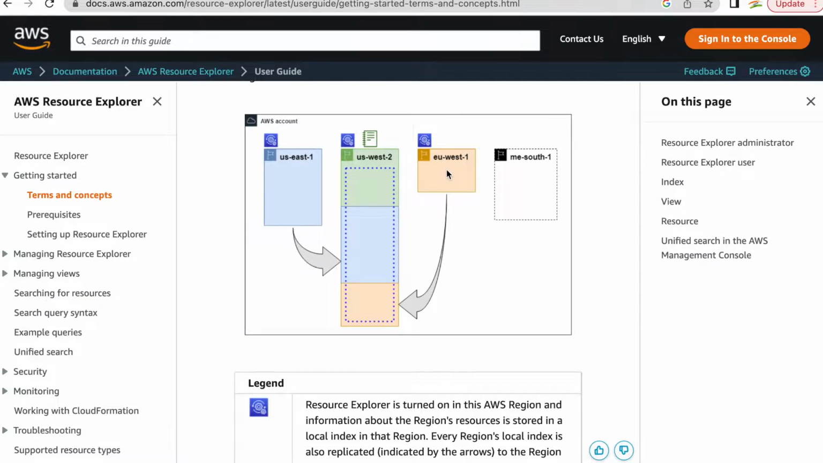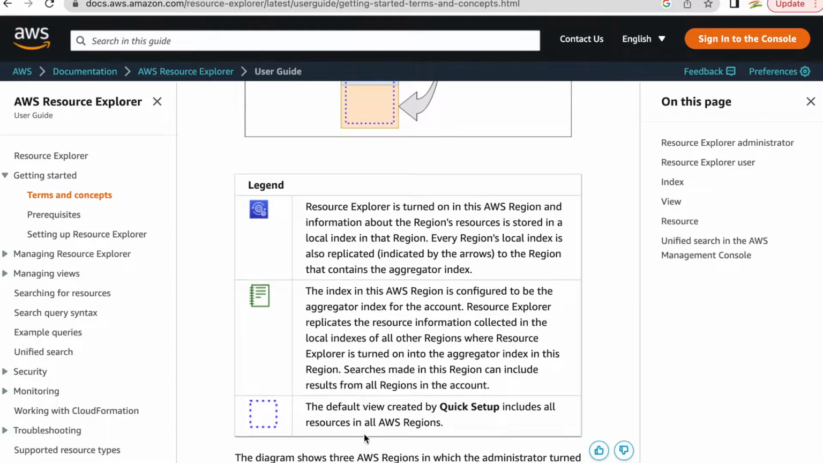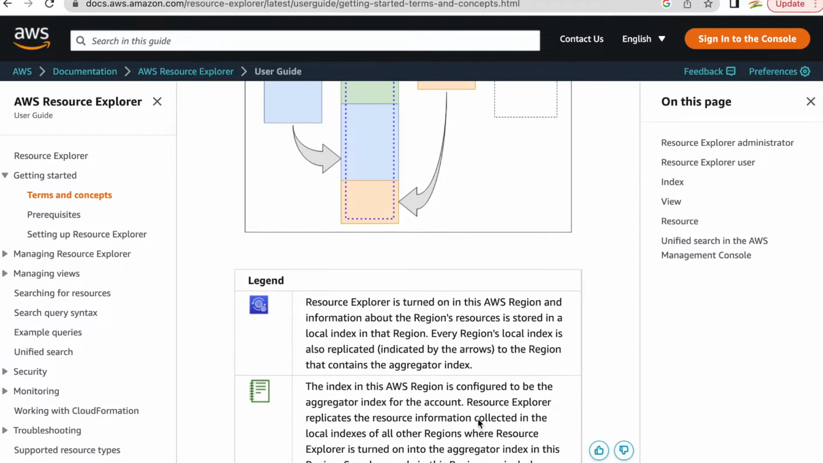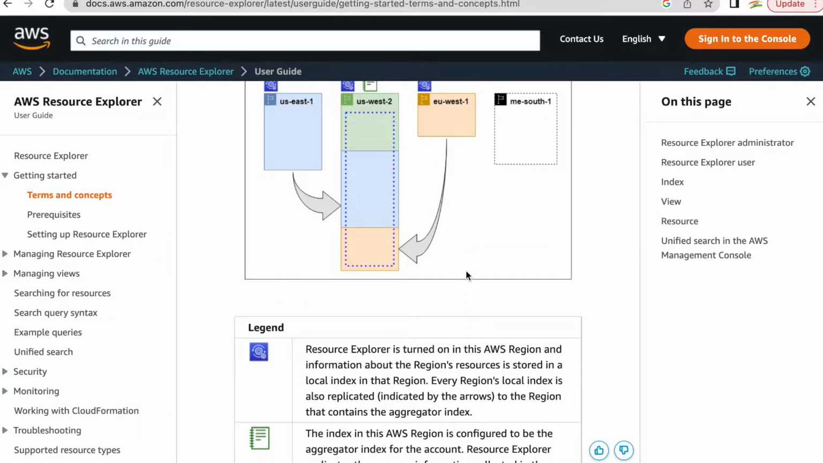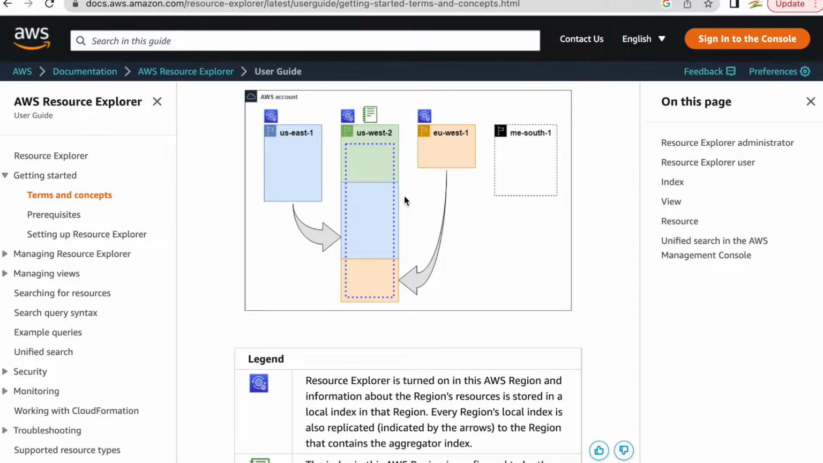So whenever you are adding resources or you are deleting resources in the region where you have Resource Explorer turned on, you will get that sync done in your aggregated index. So this is what it is saying. And then the default view created by a quick setup includes all resources in all regions. So again, there is a capability where you can create your own view and say, okay, I want to see only EC2 instances from all these regions. I don't want to see all the resources. So you have that option. But by default, it creates a view which shows all the resources from all these three regions.